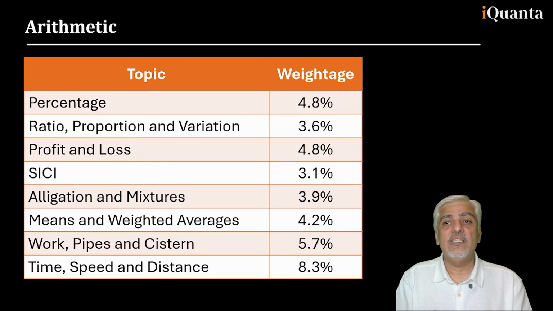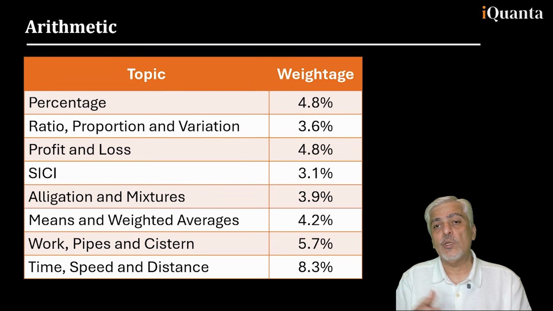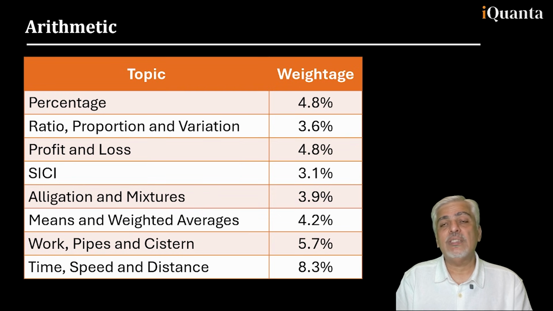Every single year, every single slot, at least one, sometimes two questions are asked from time, speed, distance. So you have to be ready for that. You have to be very, very well prepared. Then there is work, pipe, and distance, which has good weightage. Averages, profit and loss have good weightage. Percentage directly has good weightage. So understanding all these topics will become very important.